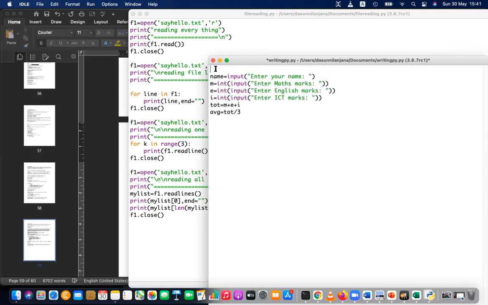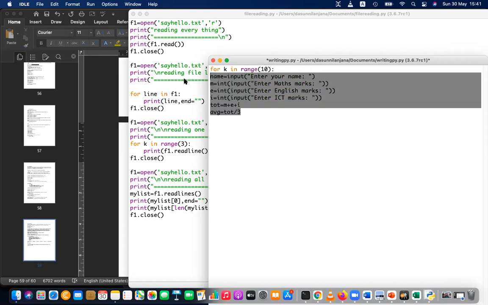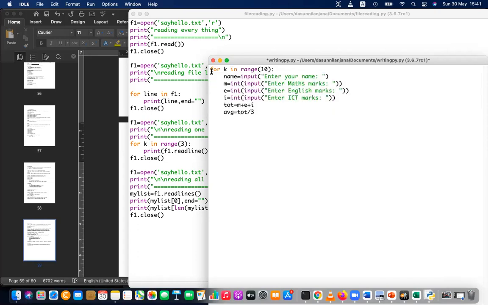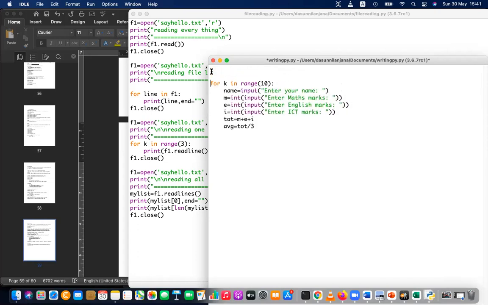That means you have to write for k in range 10. You have to do this 10 times. For k in range 10, everything needs to repeat 10 times. So this is what I expected at least. Make input: name, maths marks, English marks, IT marks. Then you have to write this.